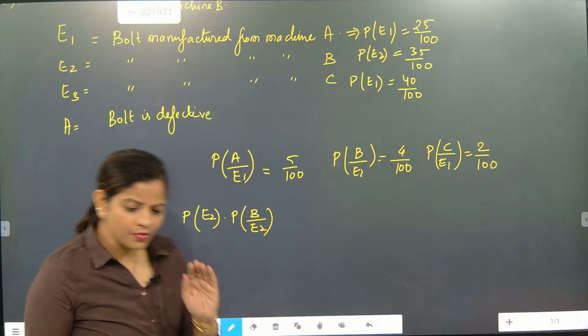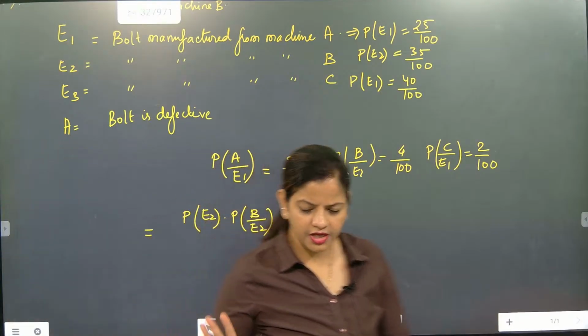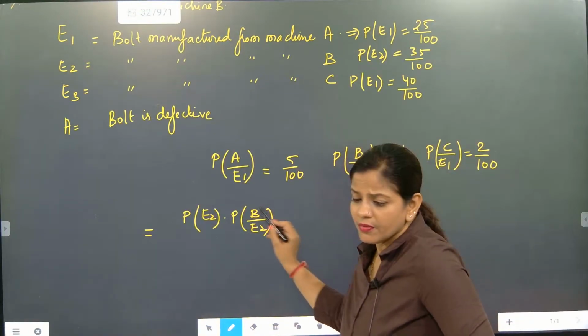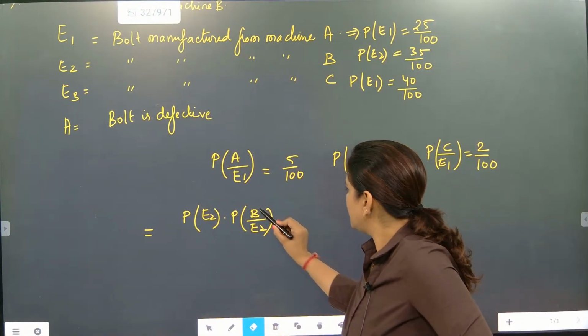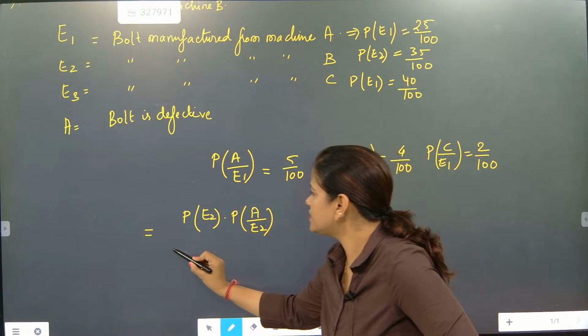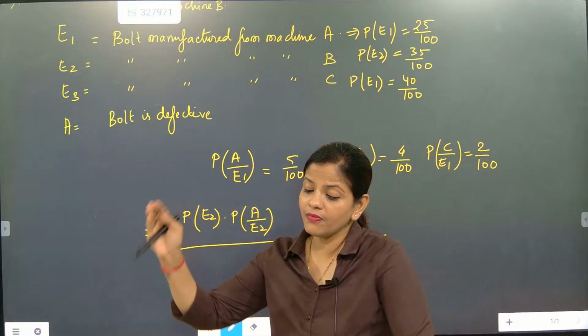Correct now? How much manufacturing is there into defect? This will become the E2 part, okay? A by E2, sorry, because A was the defect. They told the amount of defect, so here it is coming A by E2. This is from machine B. But beta, all are from the factory.